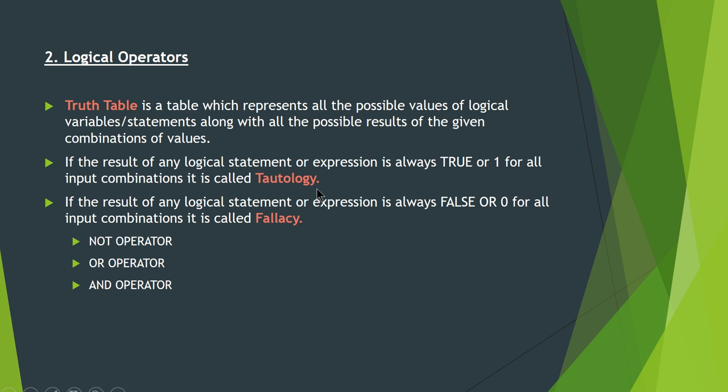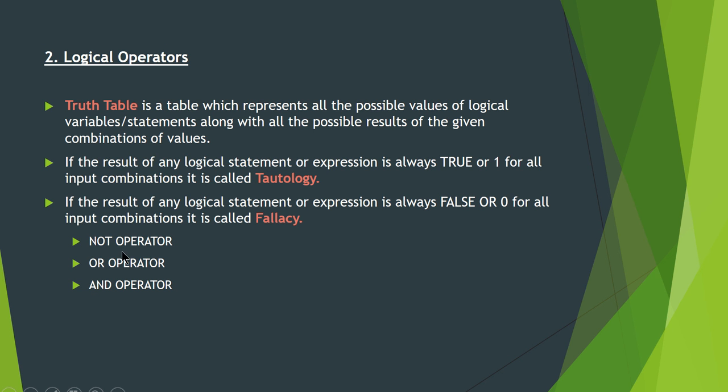For example, x plus x complement. Here x can take the value 0. So 0 plus x complement, which is 1, so 0 plus 1 is 1. Now let us take x value as 1. So 1 plus 0, the value is again 1. So whatever value you give for x, the output is 1. So the expression x plus x complement is a tautology.